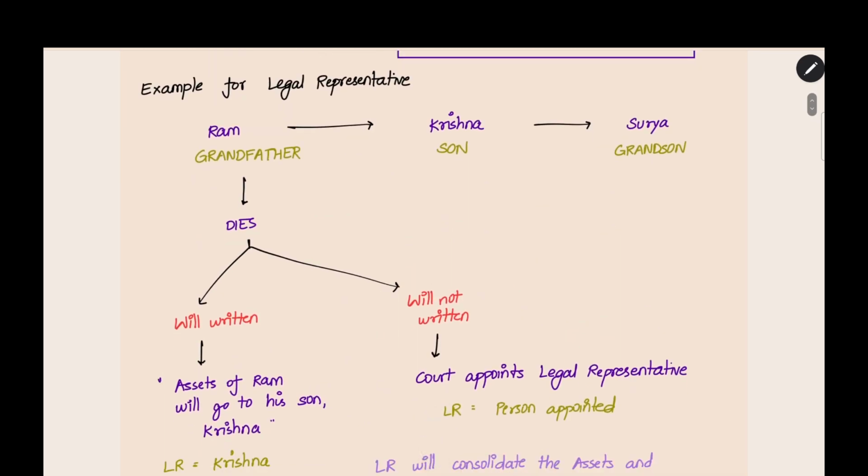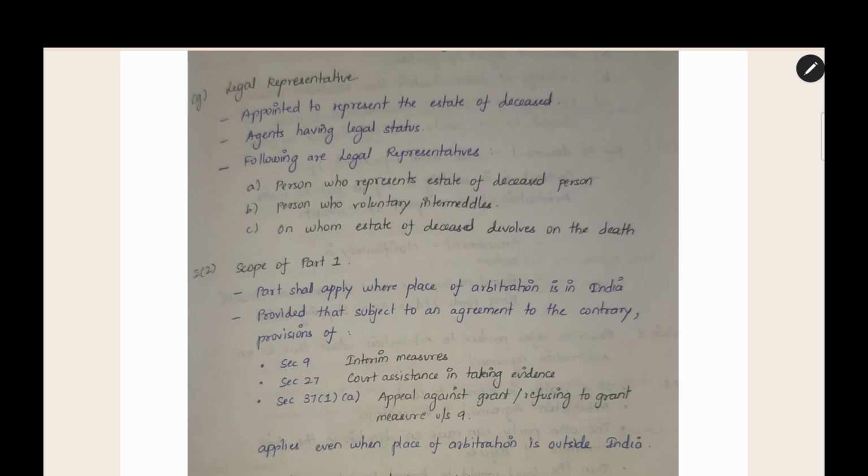Now, let's get into the definition of legal representative. Legal representatives are agents having legal status. Following are examples of legal representatives: a person who represents the estate of the deceased person, as we saw, the person appointed by the court to look after the assets of Ram, the grandfather; a person who voluntarily intermeddles; and a person on whom the estate of the deceased devolves on the death. In our example, after the death of Ram, the grandfather, he has written a will and the assets have gone to Krishna, his son. In this case, Krishna will be the legal representative because the estate of the deceased, the assets of Ram, came to Krishna on the death of Ram. This is the legal representative concept.